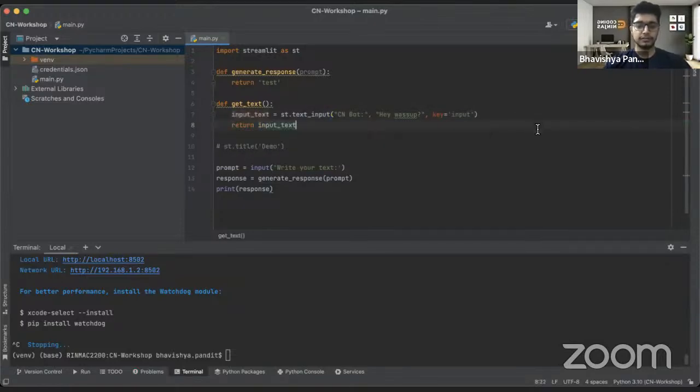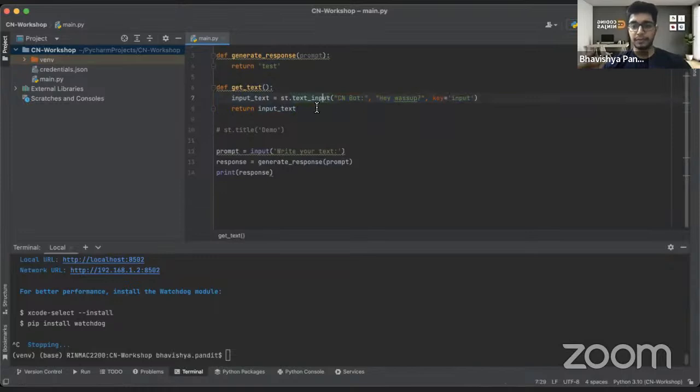So till now we have a basic function which would generate the response, and then we have get_text, which would be accepting the text from the basic UI, and then it would be doing all that magic that would return this response. Basically, this prompt that we have would get replaced by this input text. As simple as that.